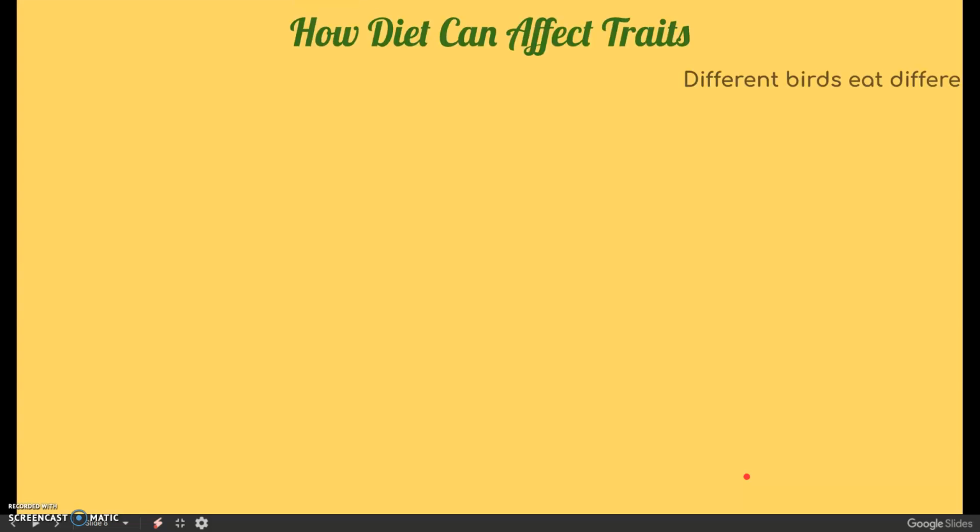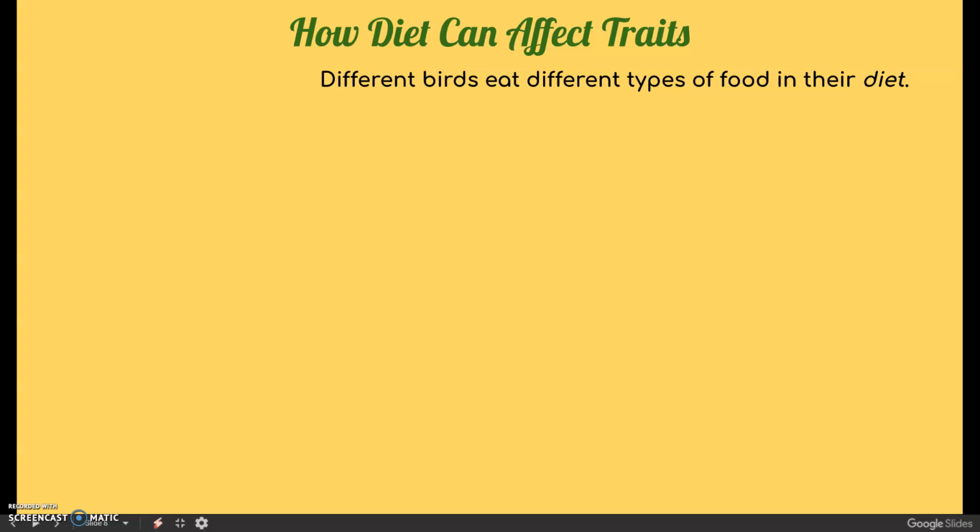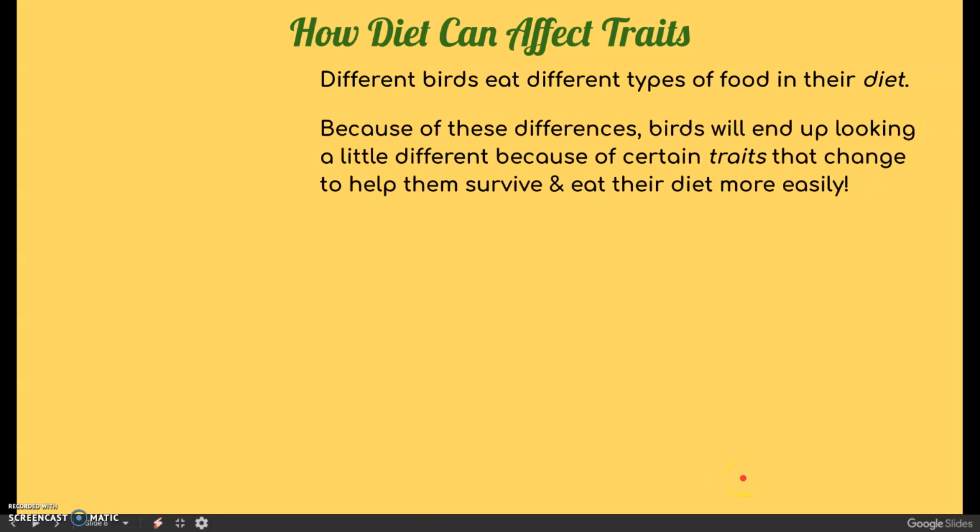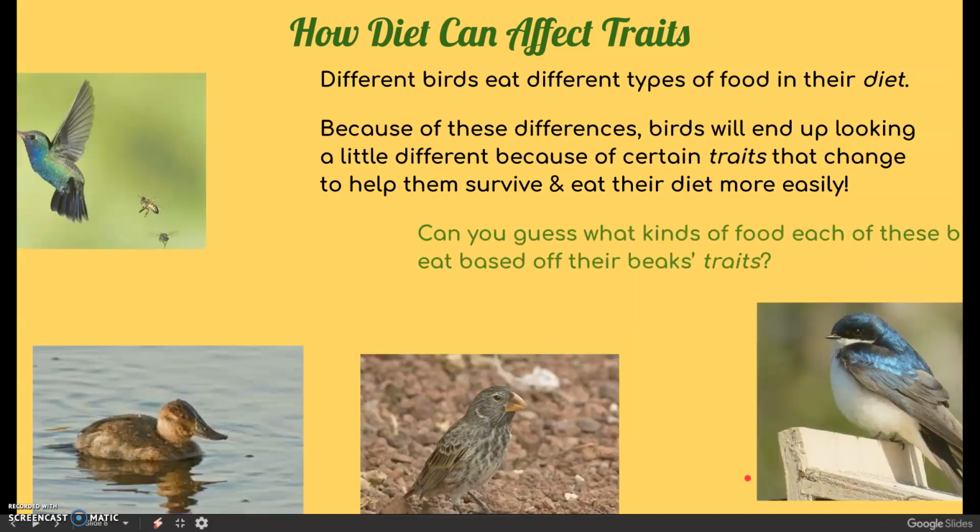So how does diet affect traits? Well, an example we have is through different birds. Different birds eat different types of food, which makes them have different traits. These traits usually end up looking a little different through their beaks, and it helps them survive and eat their diet more easily.